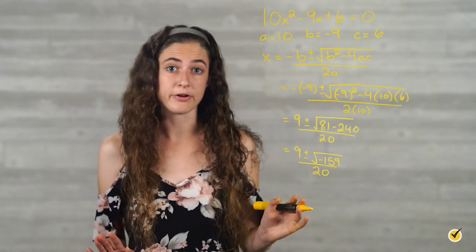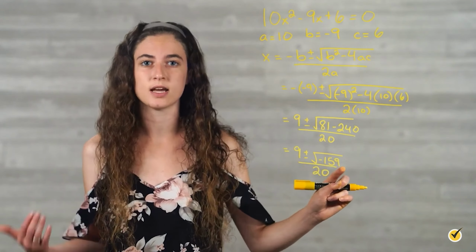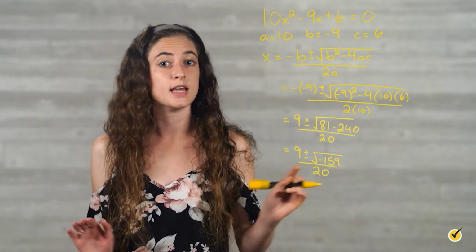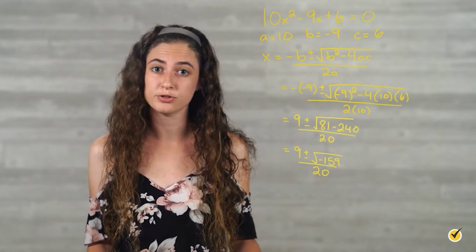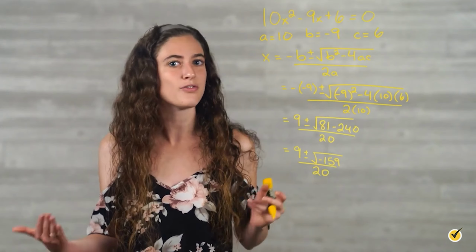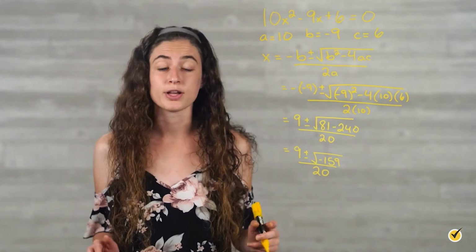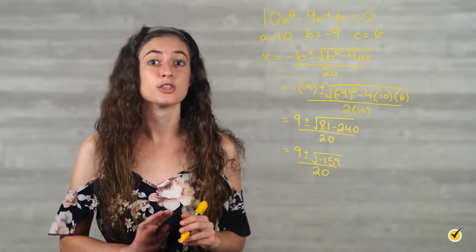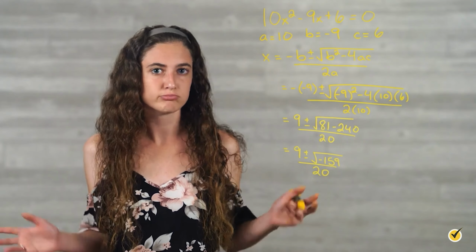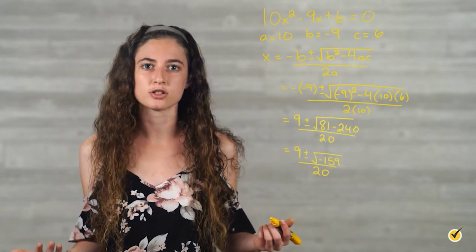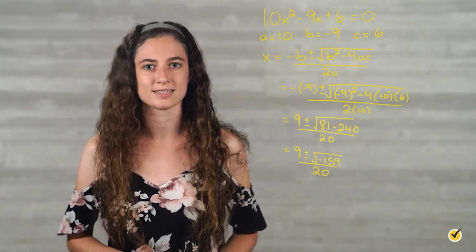And we can stop right here because we see our discriminant is negative 159. Negative numbers don't have real square roots because a square is either positive or 0. So remember, if the discriminant is a negative number, then there are no real solutions to the equation. So we can stop right here. Our answer is that there are no real solutions for x.